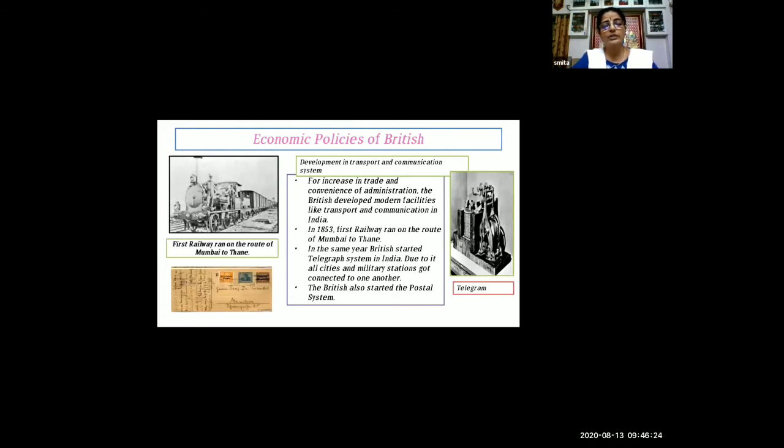But nowadays, within a second, we can connect with any person in any area or any other country all over the world. Not only communicate, we can see each other live. Now you can also watch me live, right? Because of all this technology, it is possible now. But at that time, it was not there. So for better administration, they started these facilities: the railway, telegram, as well as postal service.